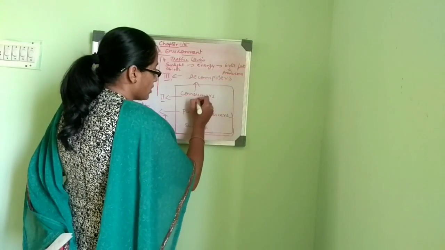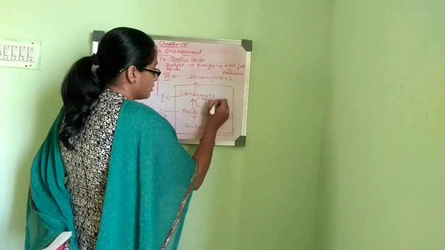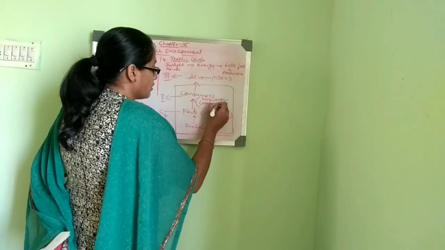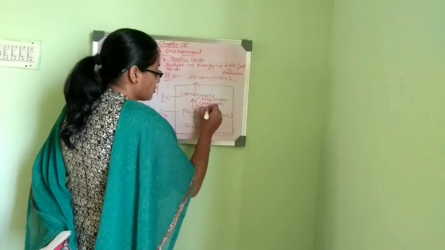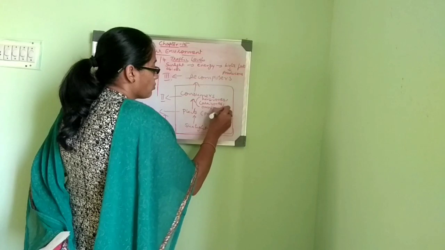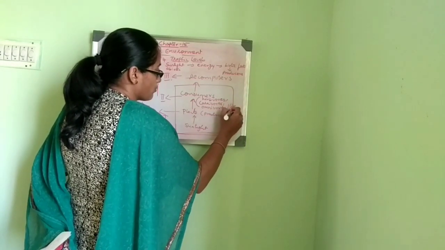Consumers can be herbivores, carnivores, omnivores. An example is human beings, omnivores, or top carnivores.